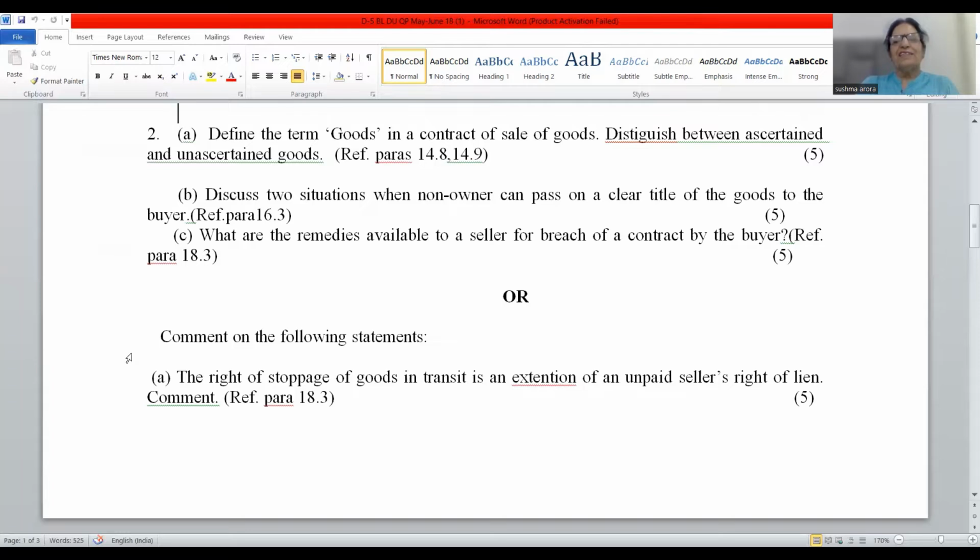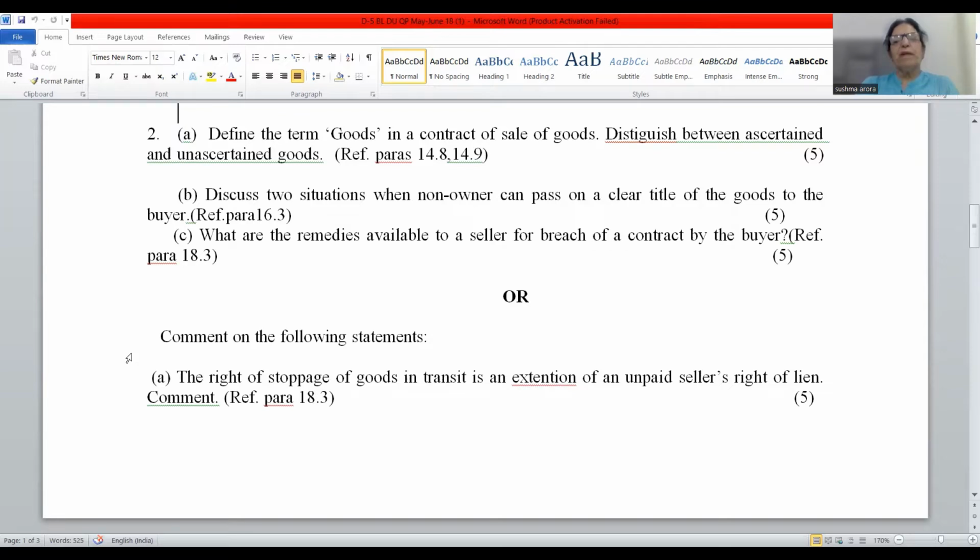And then there is distinction between ascertained and unascertained goods. Ascertained goods are those goods which are identified and agreed upon at the time of formation of contract or subsequent to the time of formation of contract. But as against this, unascertained goods are those goods which have not been ascertained yet.